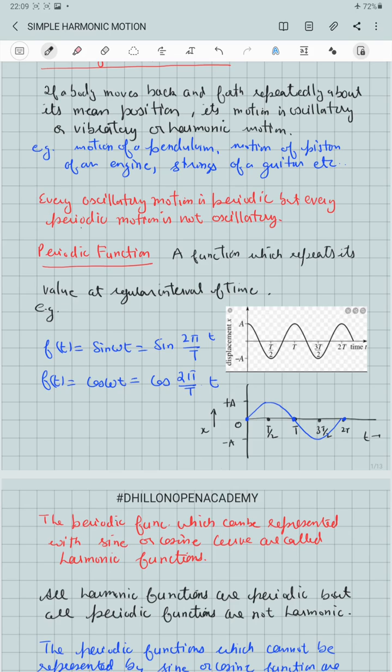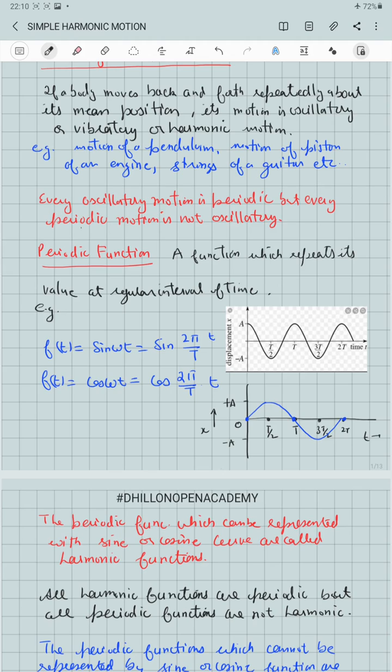So they are not only periodic in nature, but they are also oscillatory because their values keep on repeating between their maximum value plus A and minus A, as shown from the graph. So such kind of trigonometric functions can be used to represent the vibratory or the oscillatory motion of an object. All harmonic functions are periodic in nature, but all periodic functions are not harmonic.